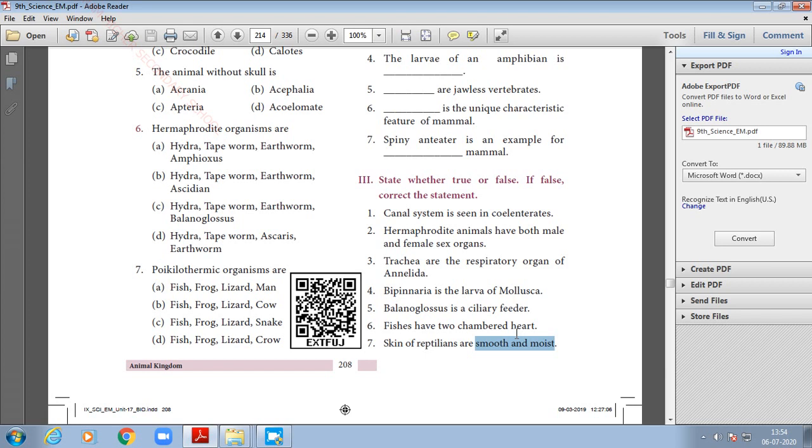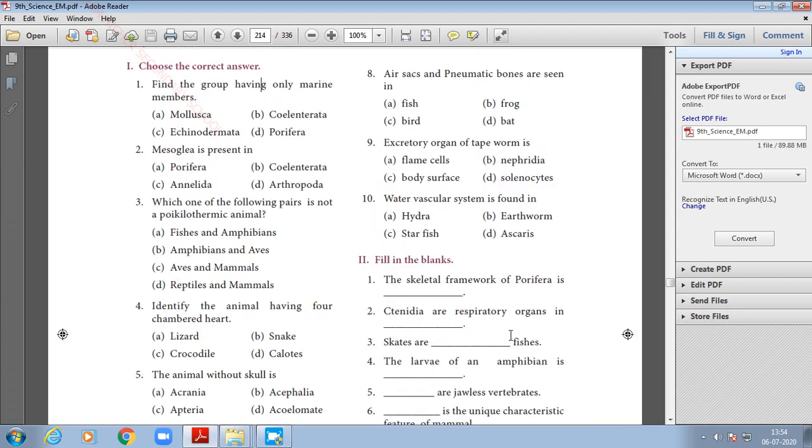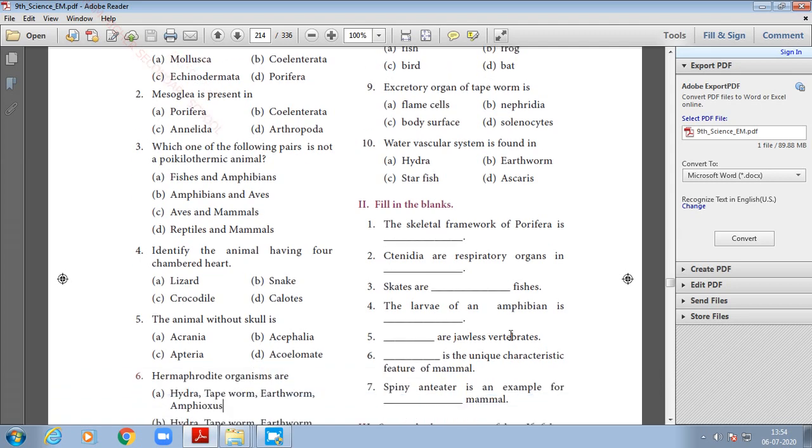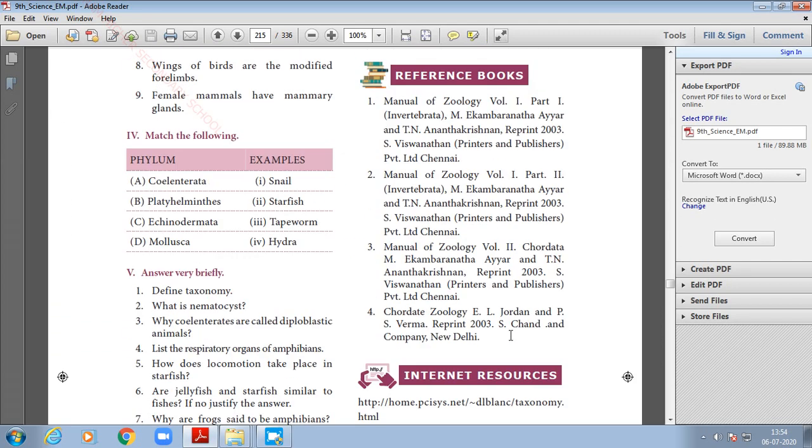C-O-V-E-R-E-D, covered with, W-I-T-H, with horny, H-O-R-N-Y, horny epidermal, E-P-I-D-E-R-M-A-L, epidermal scales, S-C-A-L-E-S. So the correct statement is their body is covered with horny epidermal scales. So you can move on to the next page.